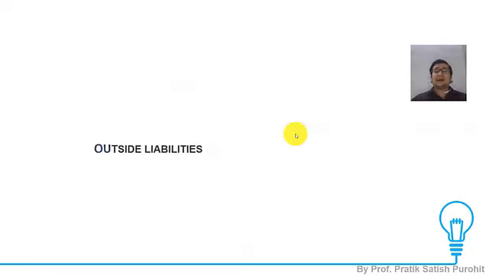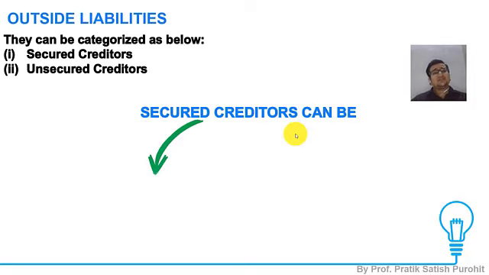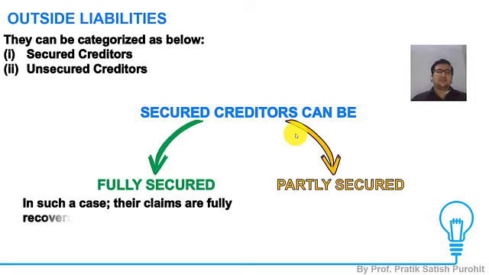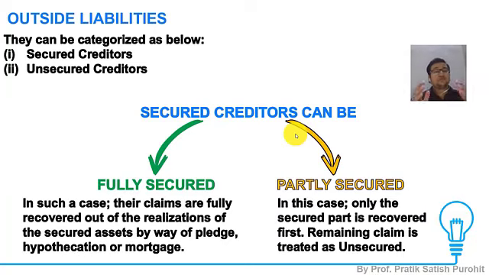Now when I'm talking about outside liabilities, they can be categorized into two main categories. One, the secured creditors, whereas the others are unsecured creditors. Now secured creditors can be sub-categorized into two categories, fully secured and partly secured. The term secured creditors itself means they are secured by a charge on an asset. It could be by way of loan, it could be by way of mortgage, pledge, hypothecation.